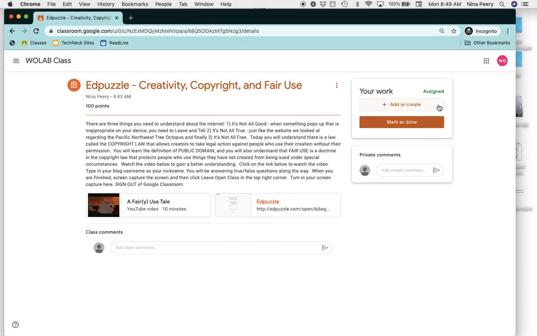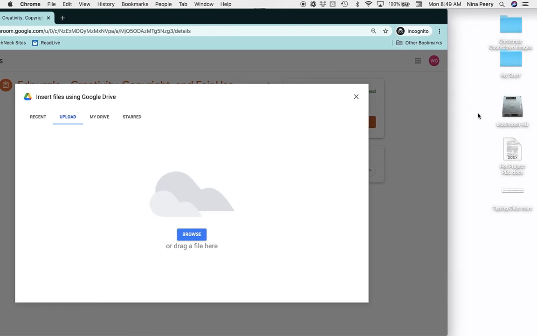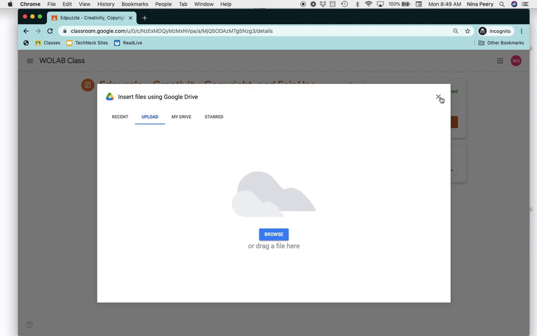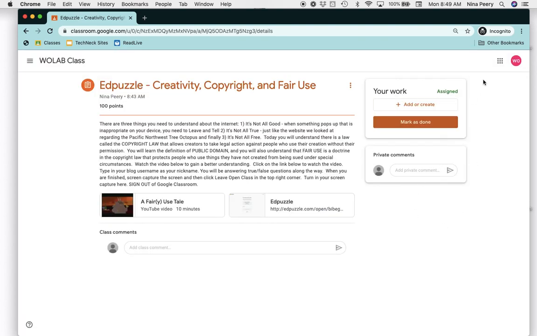close out, and then you will turn in that screen capture by clicking Add, File. The screen capture will be on your desktop. You'll drag it in, and then you'll click Turn In. And that's how you will complete this assignment.